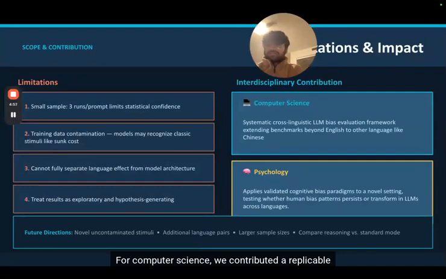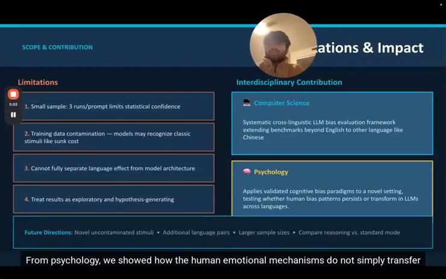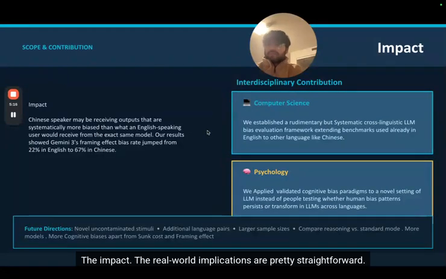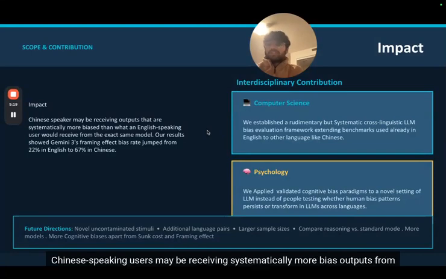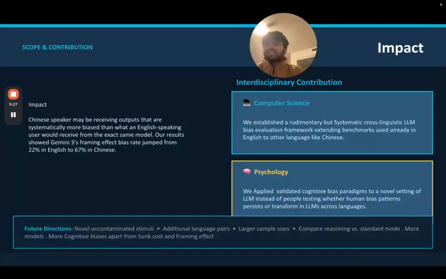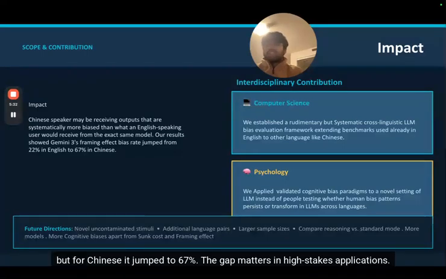For computer science, we contributed a replicable cross-linguistic bias evaluation framework. From psychology, we showed how human emotional mechanisms do not simply transfer to LLMs. Future directions could include novel stimuli, more language pairs, and a larger sample size. The impact. The real-world implications are pretty straightforward. Chinese-speaking users may be receiving systematically more biased outputs from the exact same model. Gemini 3 is the clearest example, where the bias for English was 22%, but for Chinese it jumped to 67%. The gap matters in high-stakes applications.